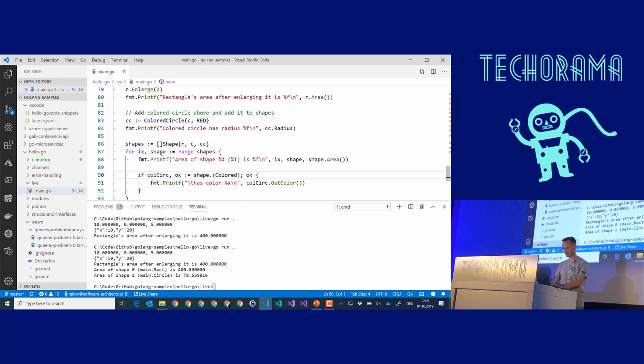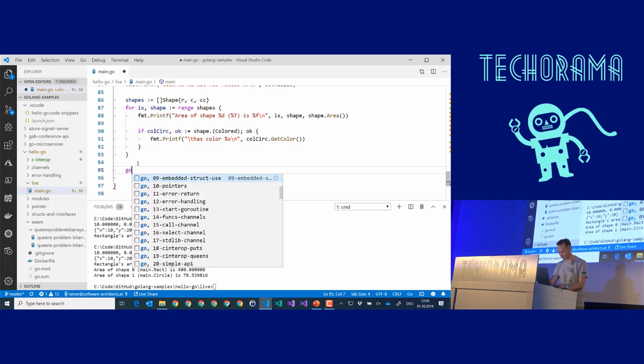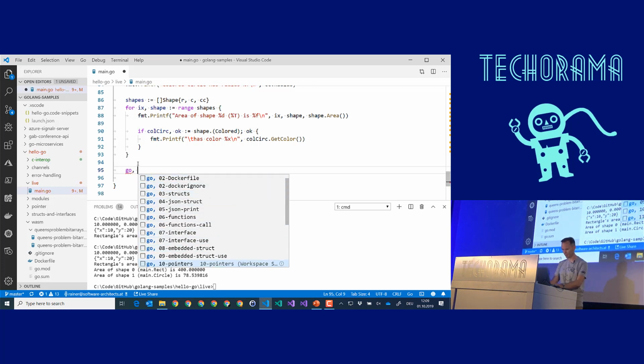Last but not least, let me see. I think I have a last one. Do I have a last one? Embed structured used? No, I don't have a last one.